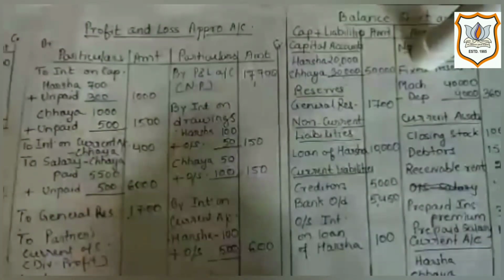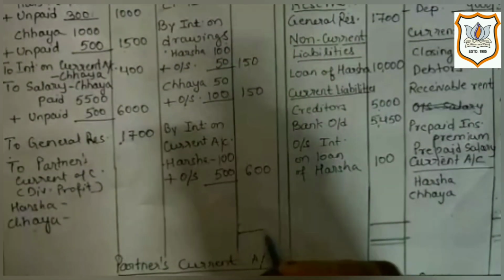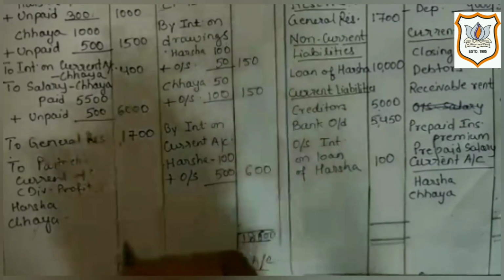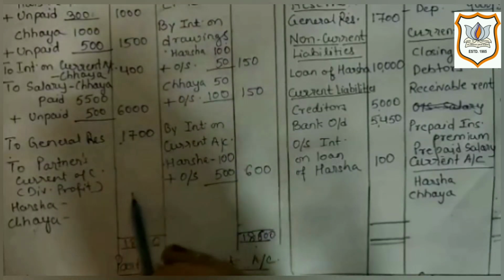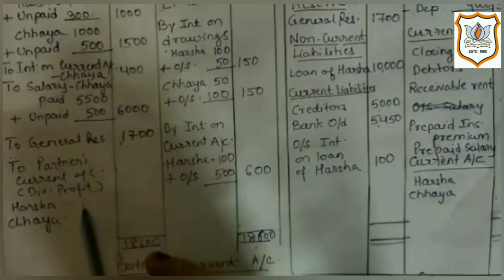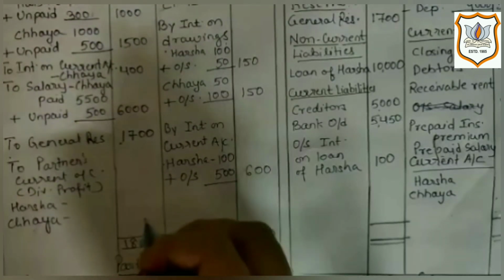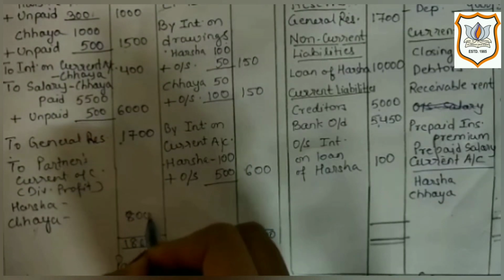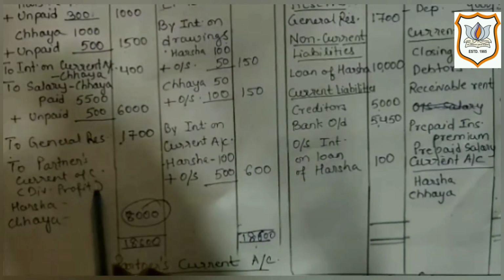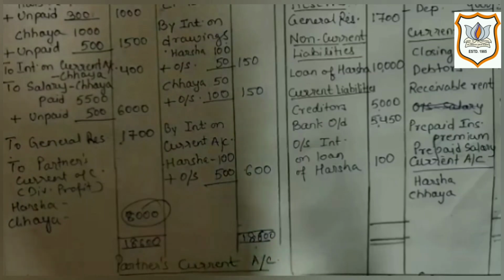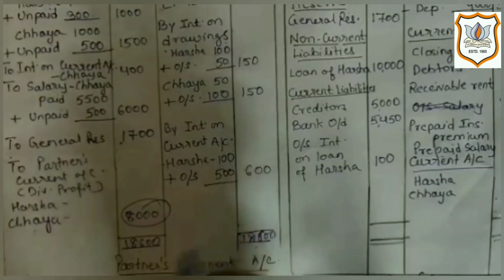Now we will close profit and loss appropriation account. Here credit side total is more, which is rupees 18,600. So here we will get divisible profit on debit side, which is rupees 8,000, which will be distributed to both the partners equally, as no profit and loss sharing ratio is given in question.